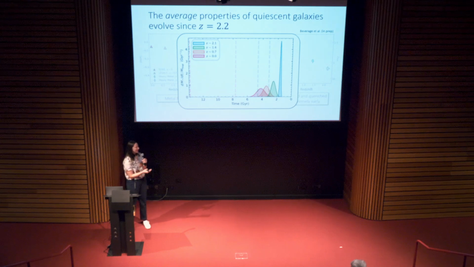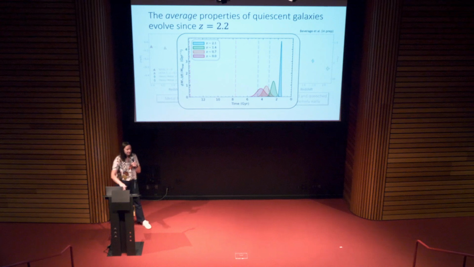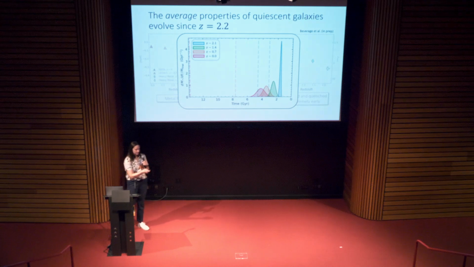And so this kind of just is an observational bias, whereas at later times, we're looking at galaxies at redshift 0, they had much longer to become quiescent. And so they're going to have formed on average later and over longer timescales. But if that is all this is, like the only reason we see evolution is because of this observational bias, then these galaxies here in redshift 2 should evolve passively. And if that's the case, then we should find them in the SDSS survey or in lower redshift surveys.